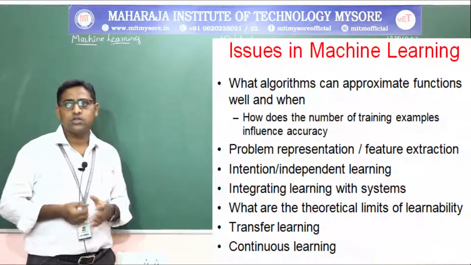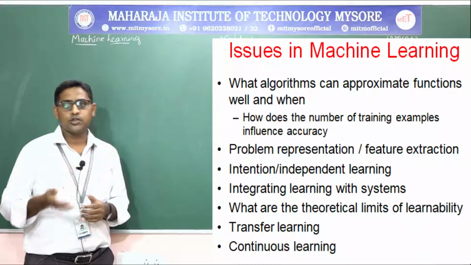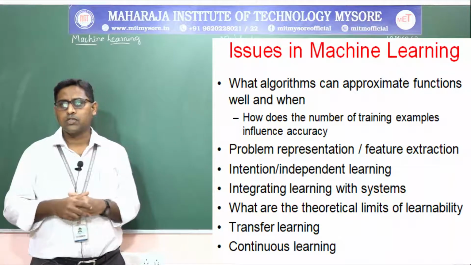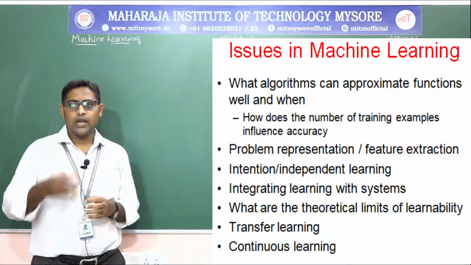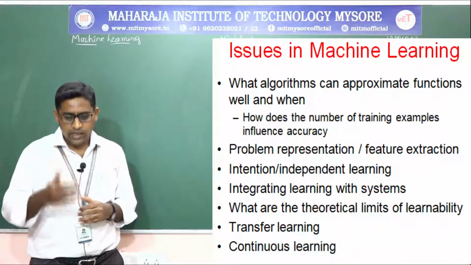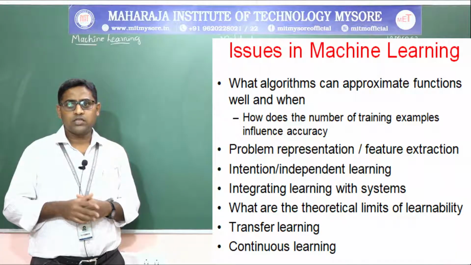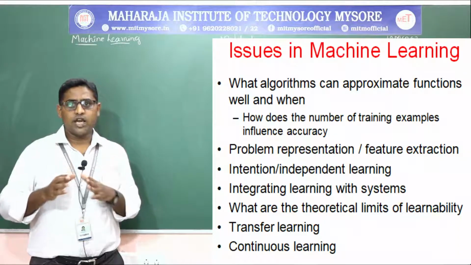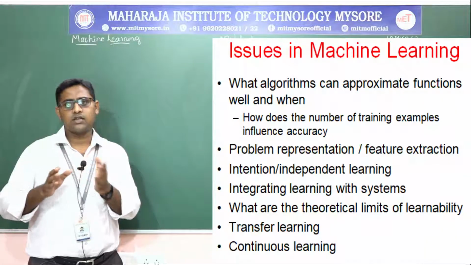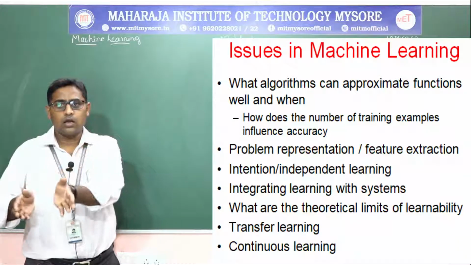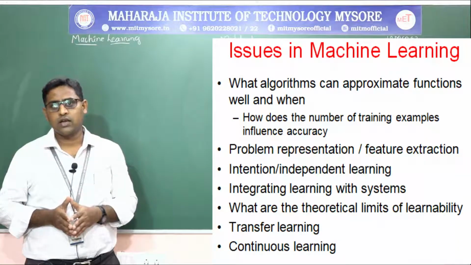And some of the issues in machine learning. So what are the issues in machine learning? Like what algorithms can approximate the functions well, right? And when and how does the number of training examples influence the accuracy? That means if you take a classroom of 60 admissions and all 60 are above 90%, then it is easy to get more than 90% in the result.